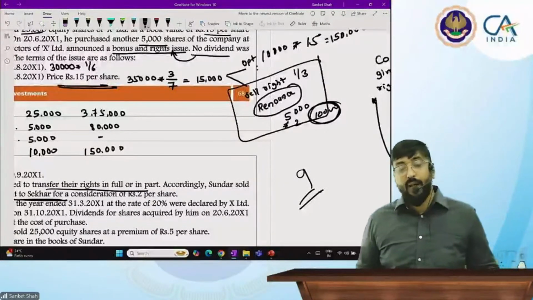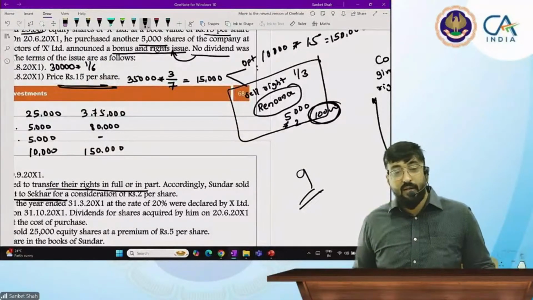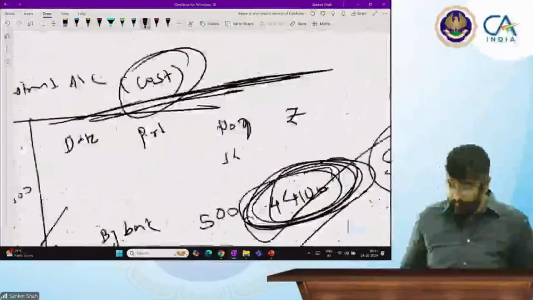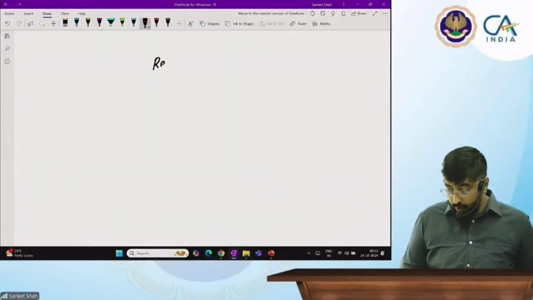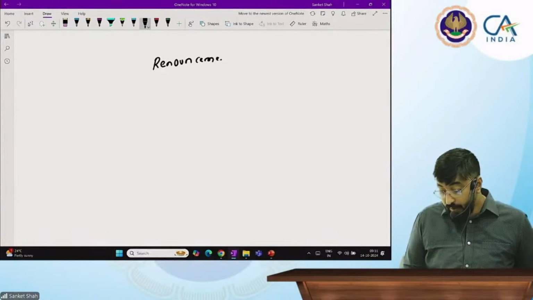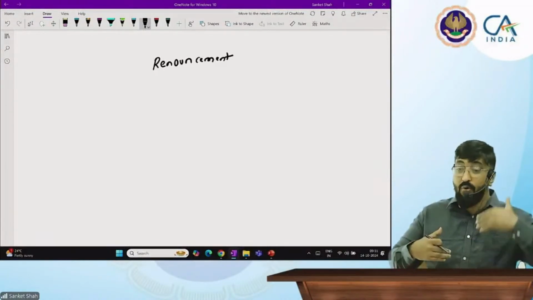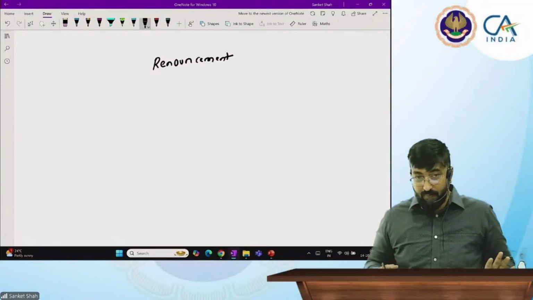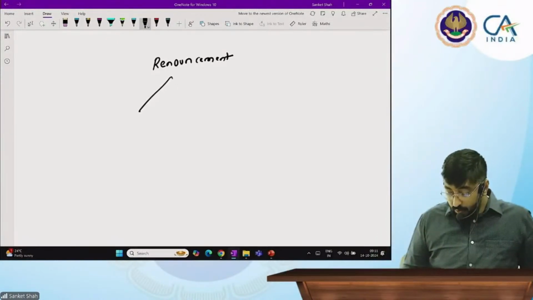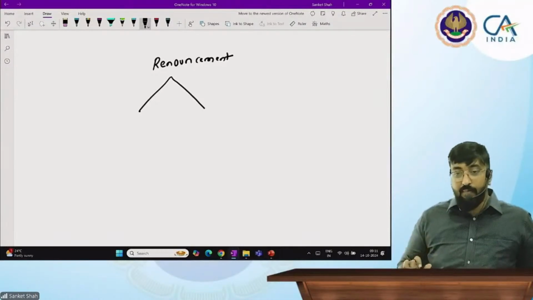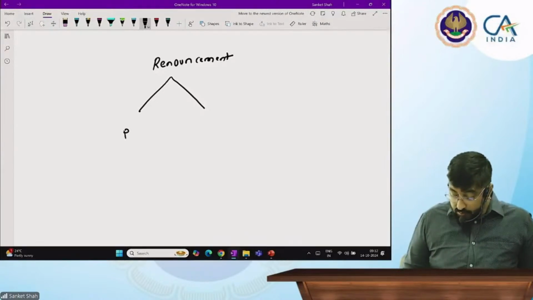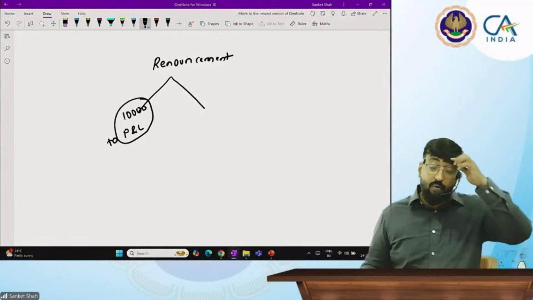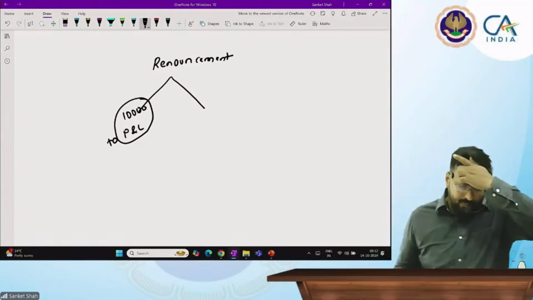So what is the price, beta? How much is he earning? 2 per share, 10,000 rupees. 5,000 into 2. Now I will tell you the renouncement accounting. What is renouncement? If I have sold my right to someone else, a person who is not an existing shareholder. Now, in the exam, if a big question comes like this, you will transfer that amount of rupees 10,000 to P&L. Where are you going to transfer? P&L.